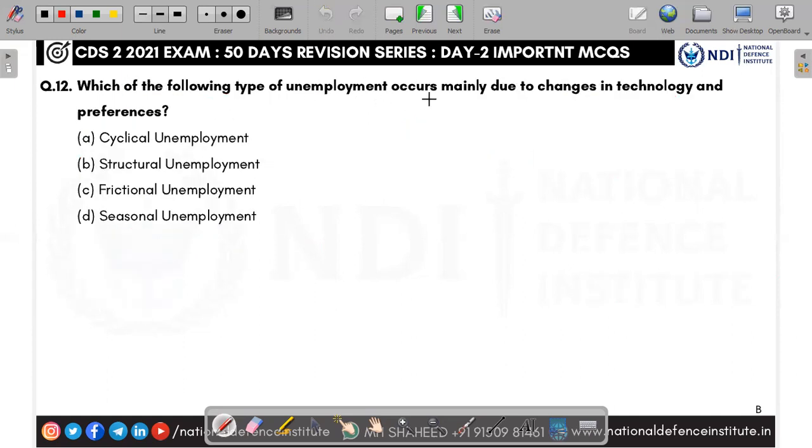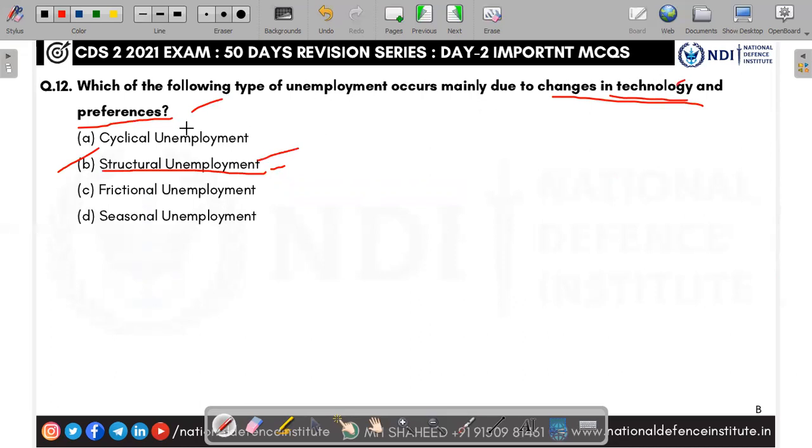Which of the following types of unemployment occurs mainly due to changes in technology and preferences? The answer is B, structural unemployment. Structural unemployment means there is a labor force, but they are not employable. They are not that skillful. Educational qualification is not the issue, but they don't have enough skill to get employed. That is called structural unemployment.